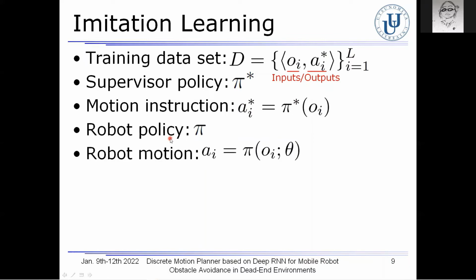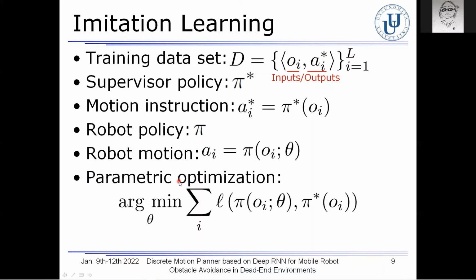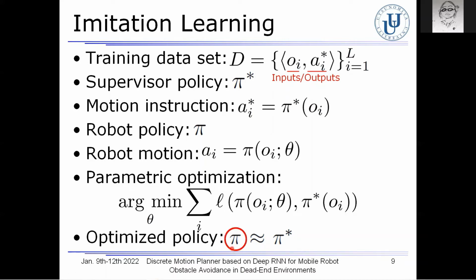On the other hand, the policy of the robot in the learning phase is represented as you can see here, where theta indicates network parameters. Therefore, the network parameters are optimized with the following objective function in the learning phase. By repeatedly updating the policy, it approaches the optimal. In doing so, the reaching motions become increasingly similar to the ones instructed by the supervisor. Finally, this optimized robot policy is used in the motion planner.